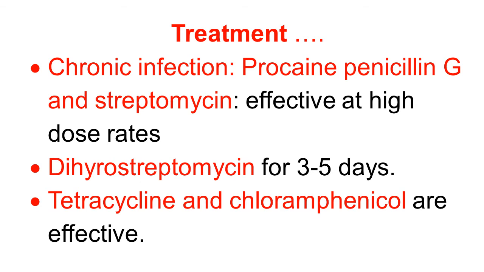In chronic infection, procaine penicillin G and streptomycin are very effective at high dose rates. Dihydrostreptomycin can be given for 3 to 5 days for a long duration and is also highly effective. Tetracycline and chloramphenicol are also comparatively effective.